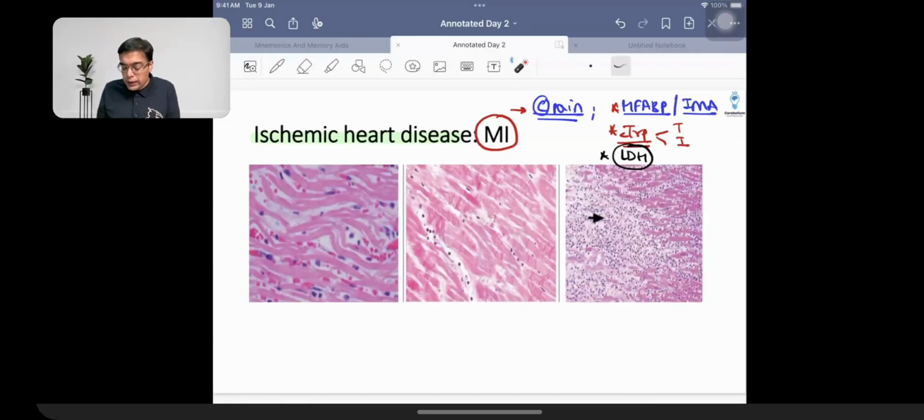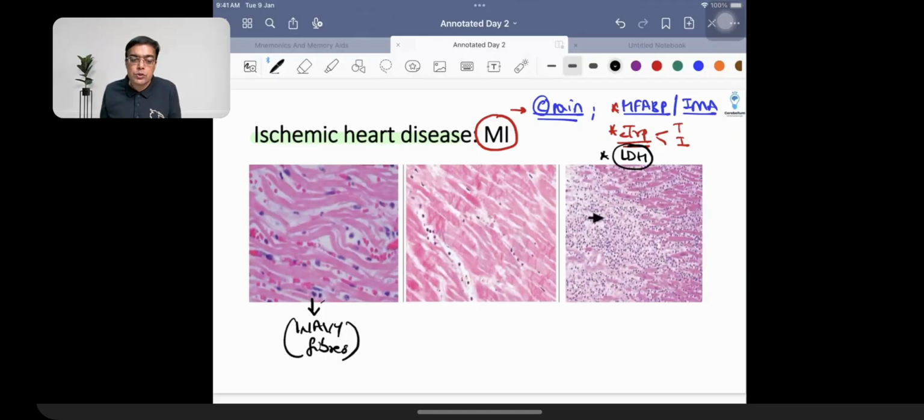Another reason why we talk about LDH is because this is helpful in making a diagnosis of heart attack or the affected infarcted area with the help of a staining as well, that is given the name of TTC. At a microscopic level, one of the earliest findings in case of heart attack is waviness of the fibers. This is because of presence of intracellular edema. So the fibers are going to be having an irregular appearance. So that is what is going to be observed over here.